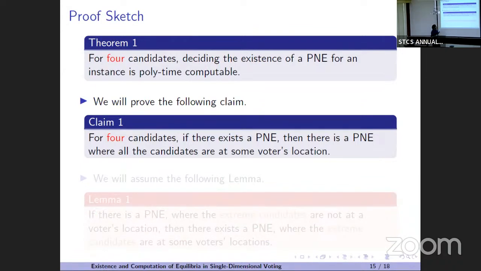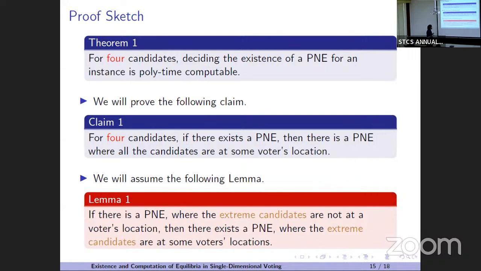Why? Each candidate will have n choices at most, so there are n to the power 4 configurations to check. In each configuration, you will check whether it is a Nash equilibrium or not. Again, checking a Nash equilibrium can be harder, and may not be quality uncomputable, but that is another result. I will show that result in a later slide. But let's prove this claim.